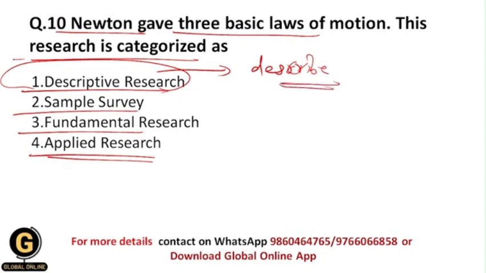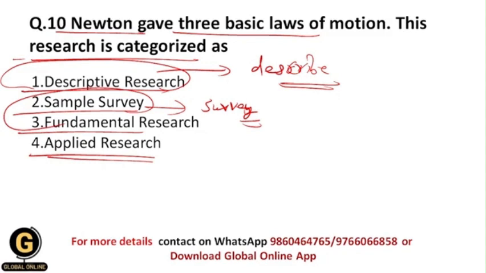We describe any kind of situation, incidence or fact by using this kind of research. And what is a sample survey? A sample survey is nothing but you are doing a survey. You give questions to your respondents, and your respondents give the answers to your questions. So these are sample surveys.